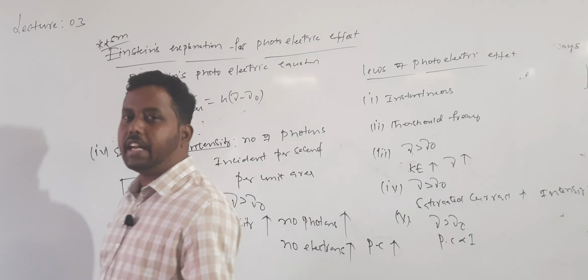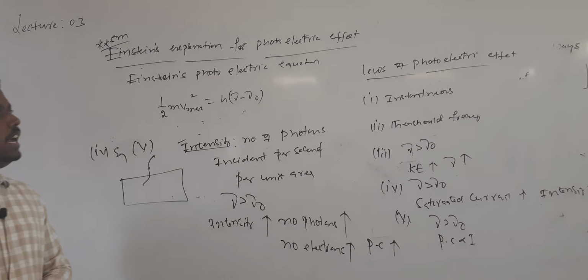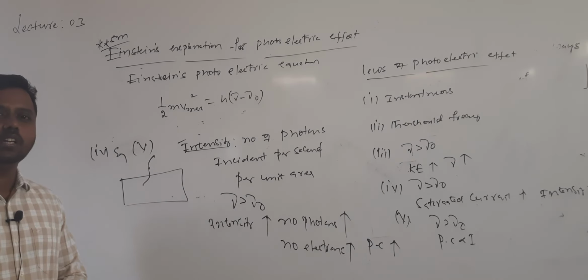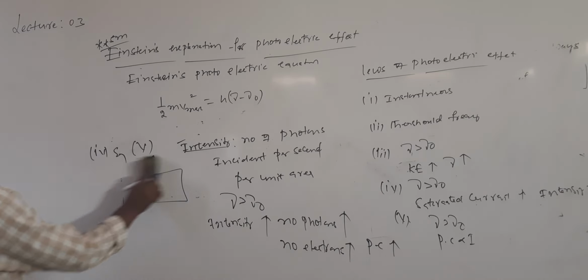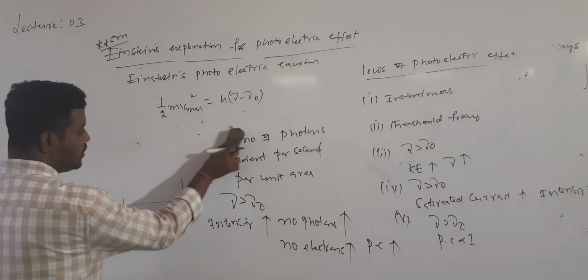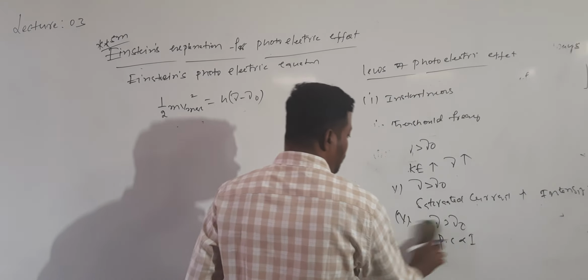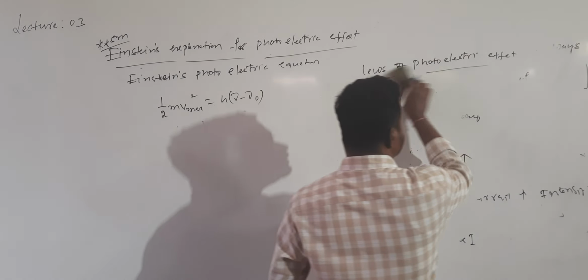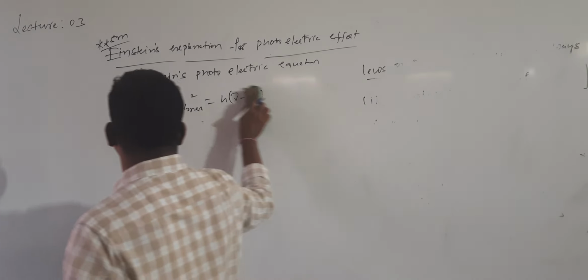For frequency greater than the threshold frequency, photocurrent increases with increasing intensity. This is the Einstein explanation for photoelectric current. And in this Einstein explanation, last one, note for today's class.